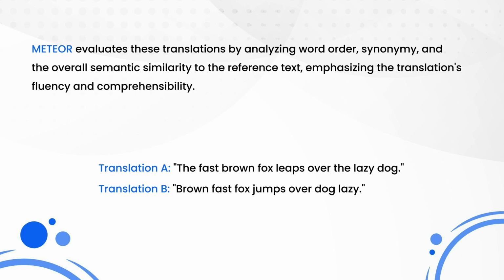METEOR evaluates these translations by analyzing word order, synonymy, and the overall semantic similarity to the reference text. This emphasizes the translation's fluency and comprehensibility.